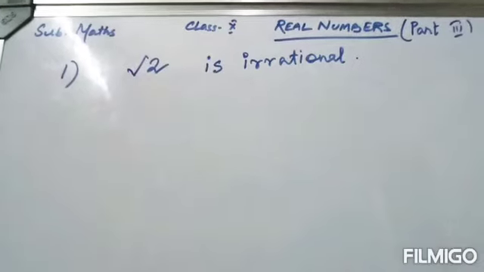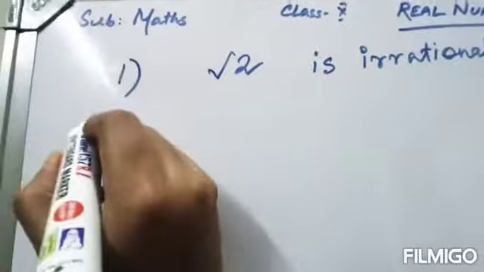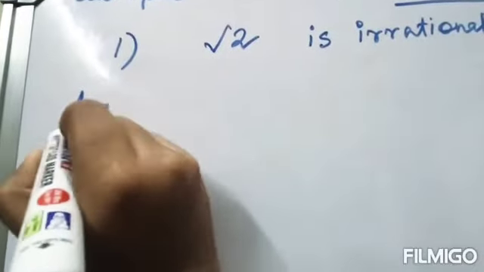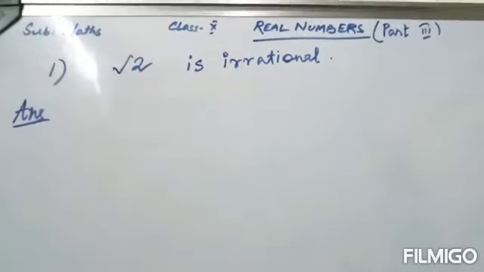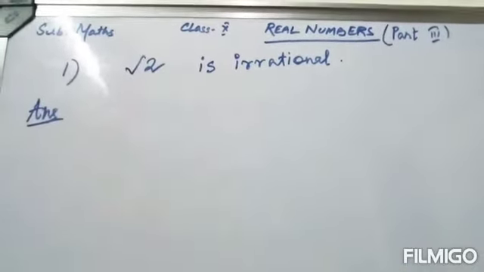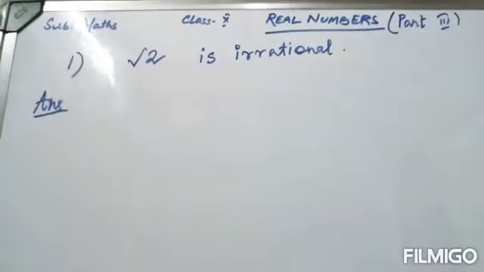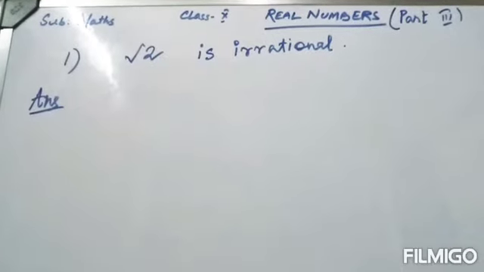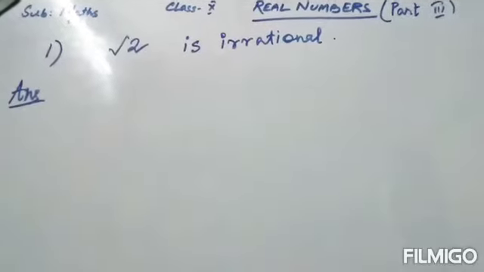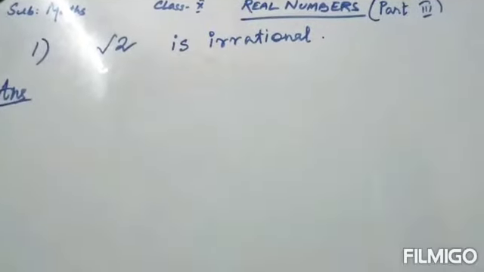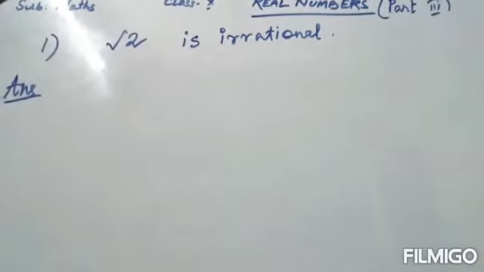Whenever a number is given to prove irrational or not, from the beginning itself we have to assume that the number is rational. So what is a rational number? What are its characteristics by which we can understand that a number is rational? First thing is that it should come in P by Q form. P and Q should be co-prime. Co-prime means there should be no common factor other than 1. And the third thing is that Q cannot be 0. Keeping all these things in mind, let's see.